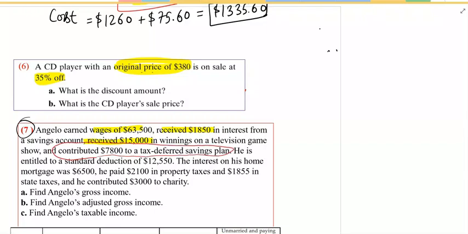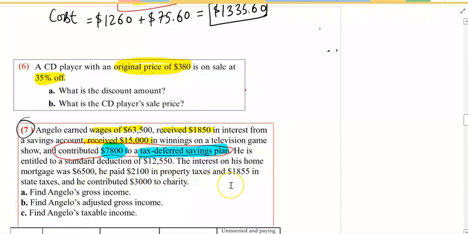This number is called an adjustment, because it is the amount put into a tax deferred savings plan. A tax deferred savings plan is an adjustment. He's entitled to a standard deduction of 12,500. That's the standard deduction. And interest on his home mortgage was 6,500.